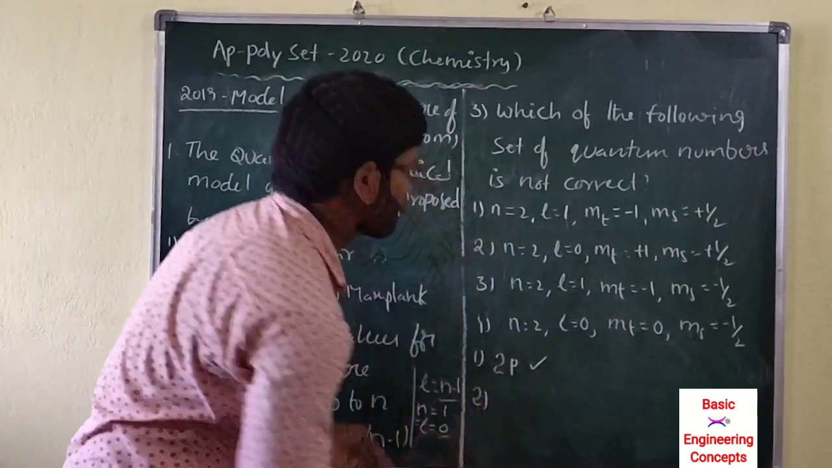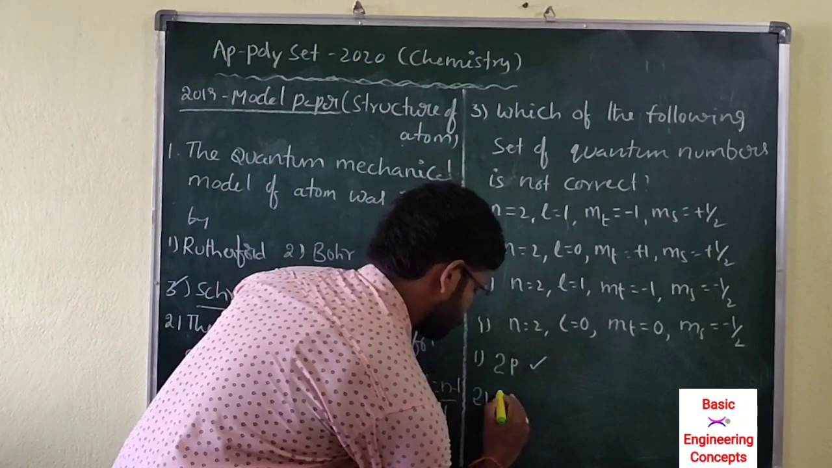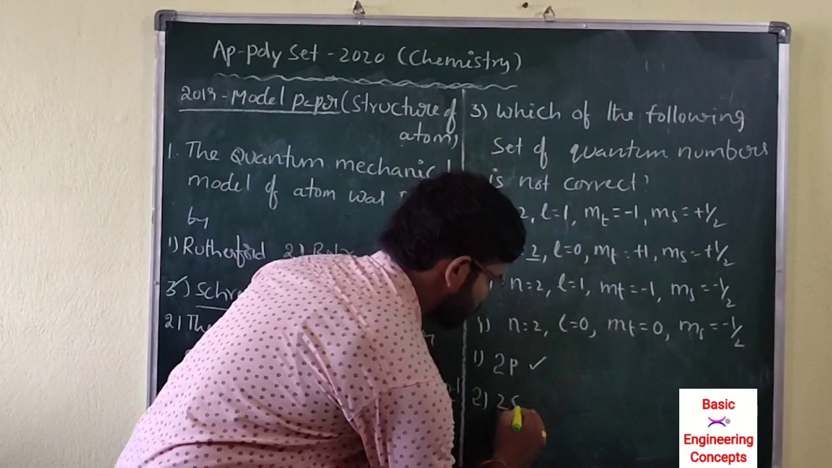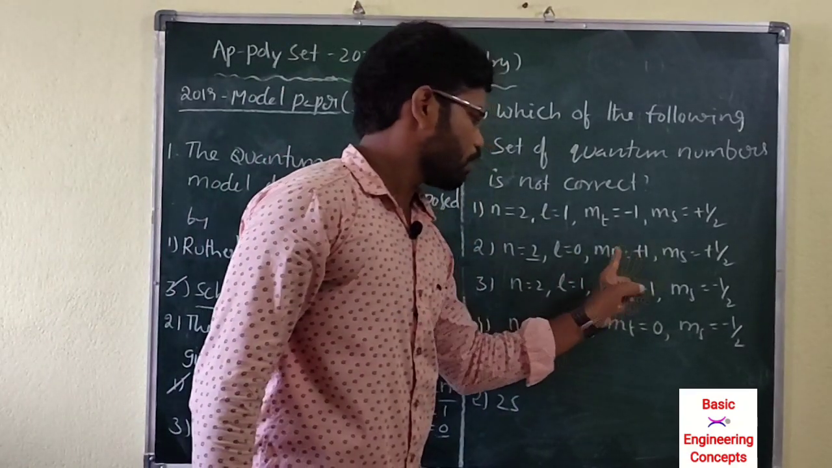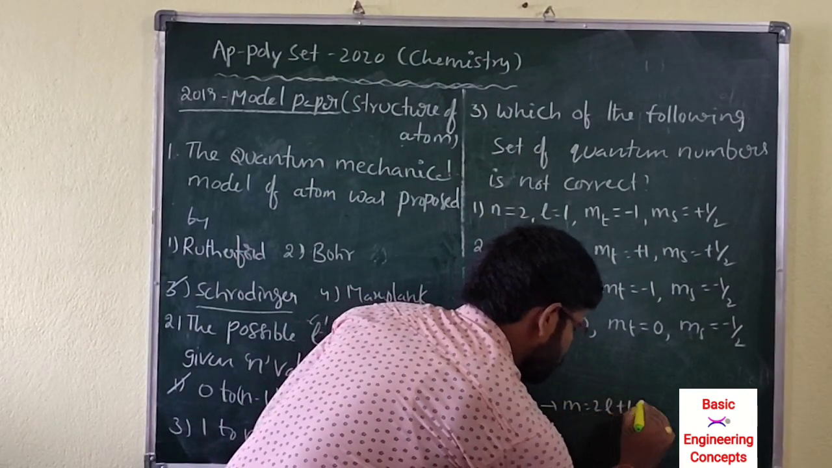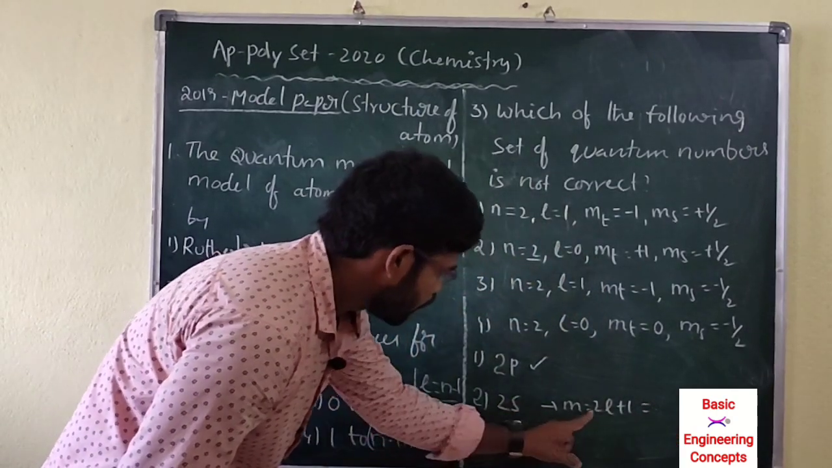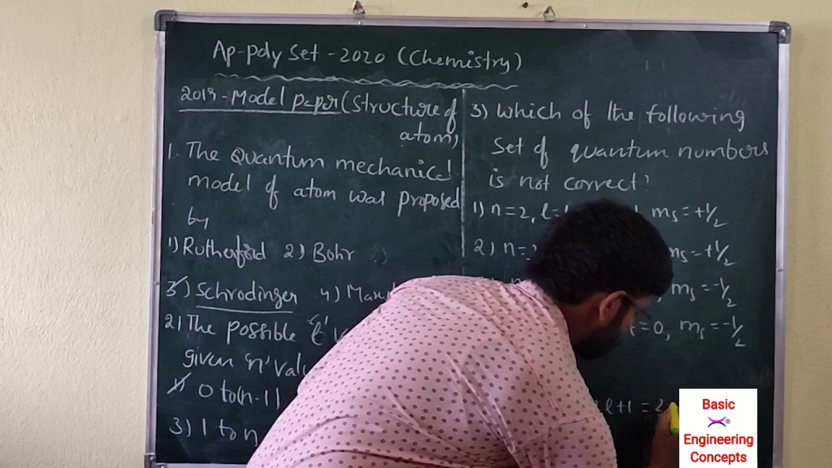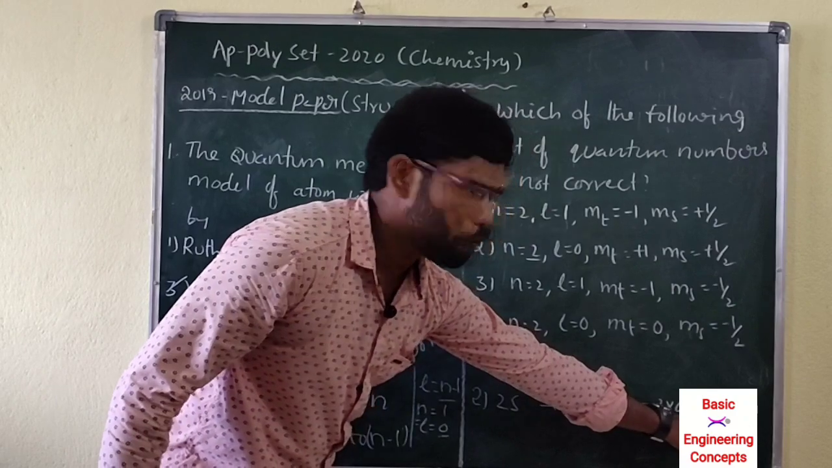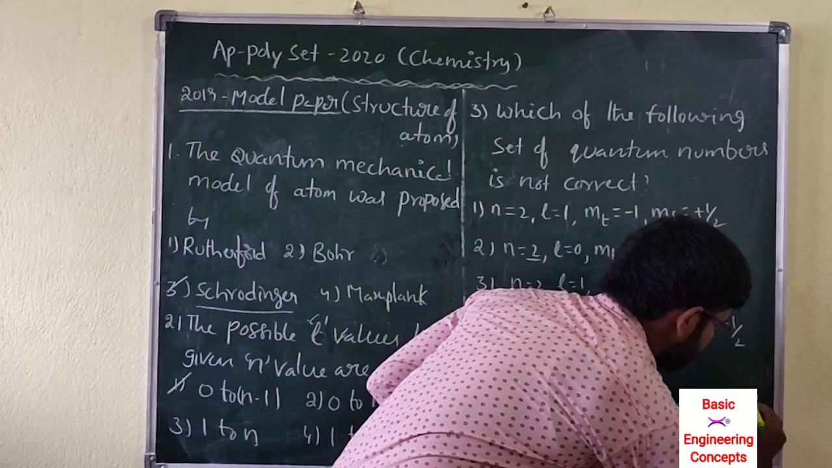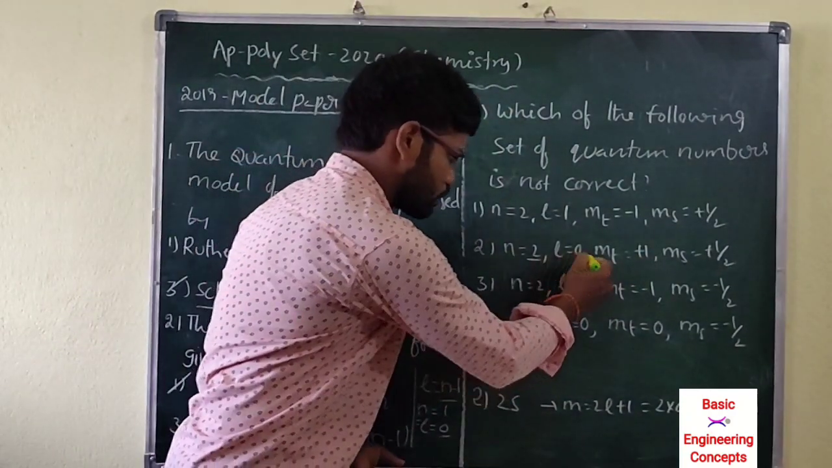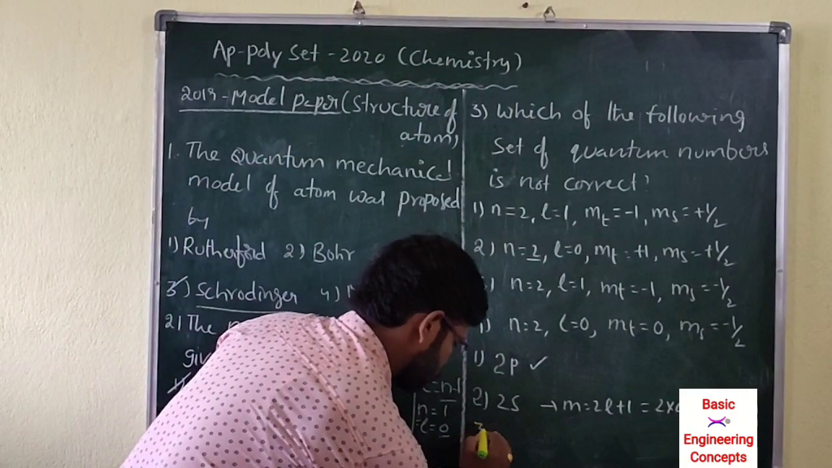Second option is n equal to 2, L value 0 means s orbital. So in this s orbital, the number of m values is 2L plus 1. This is the formula. Here L value is 0, so 2 into 0 plus 1 is 1. So the only possible value is 0 but not plus 1. It is not correct.